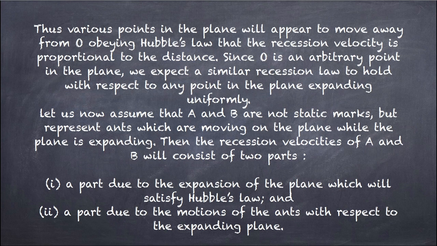Now, earlier we considered A and B as stationary. Now we'll consider that they are ants which are moving on the plane while the plane is expanding. Then the recession velocities of A and B will consist of two parts: a part due to expansion of the plane, which will satisfy Hubble's law, and second, a part due to the motions of the ants with respect to the expanding plane.